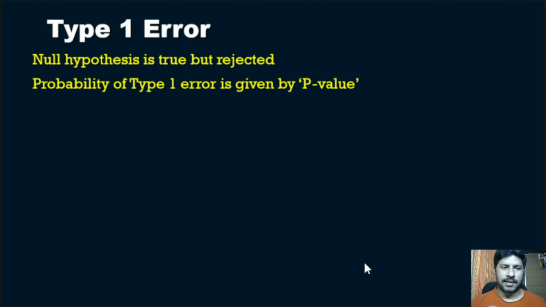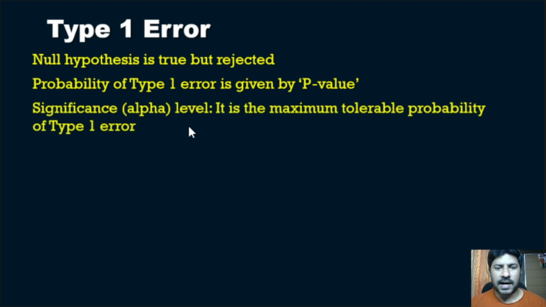We make a null hypothesis first, and even though it is true, it is rejected. That is known as type 1 error or alpha error. The probability of type 1 error is given by the p value.